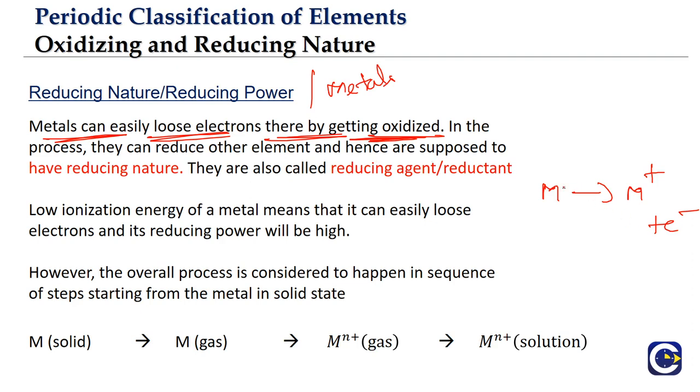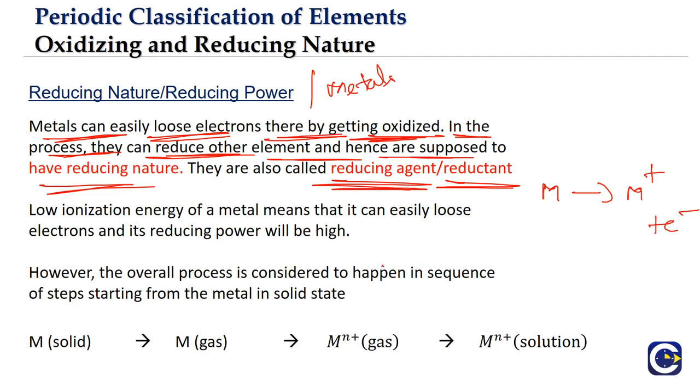And if it is losing, this electron has to be taken by some other substance, right? It means that in the process, they are able to reduce another element or substance. Hence the metals are supposed to have a reducing nature. Since they are able to reduce others, we say they have reducing nature, and that is why we also call them reducing agents or reductants.